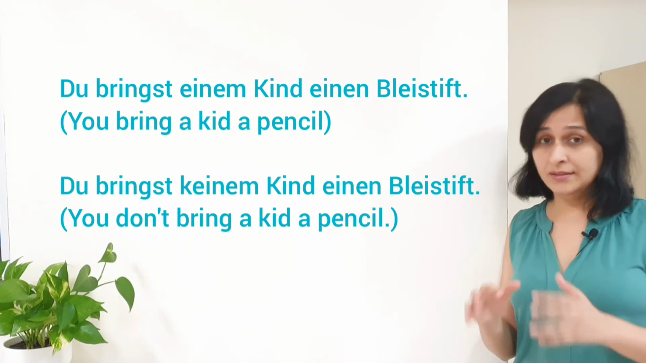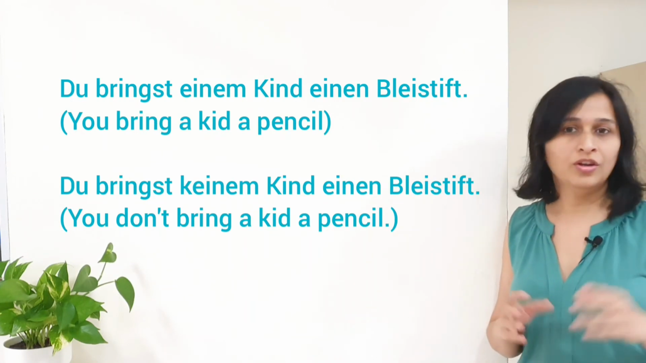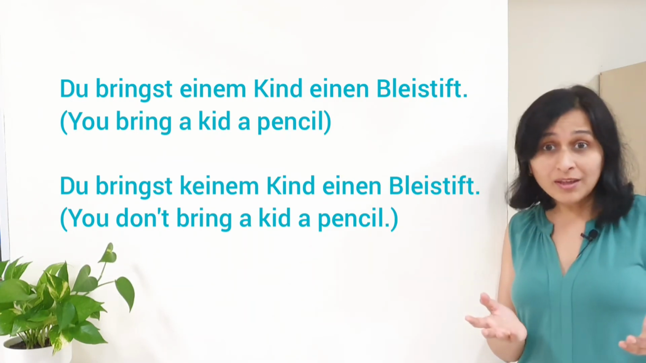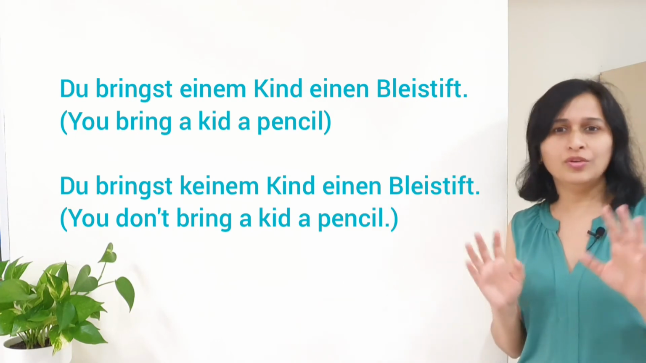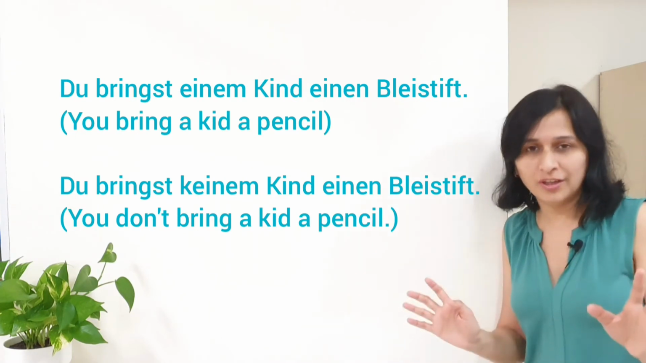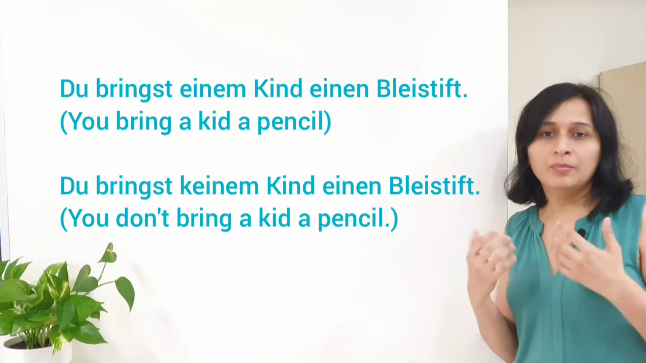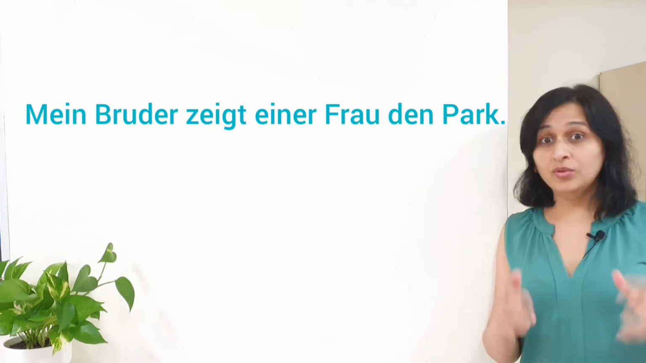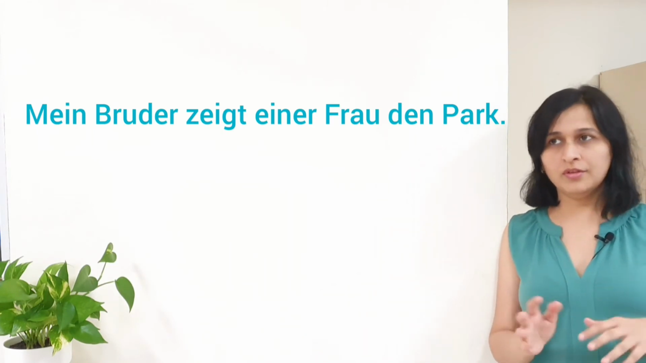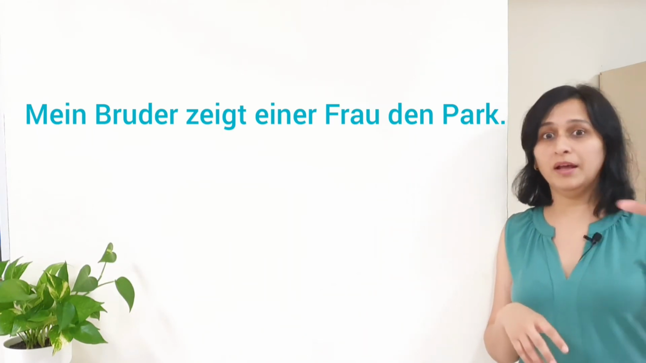Similarly, if you want to use the unbestimmte negative article, you can just say, du bringst einem Kind einen Bleistift, or du bringst keinem Kind einen Bleistift. Like you are not bringing a pencil for any child, or you do not bring a pencil for the child. Let us take one more example. Mein Bruder zeigt einer Frau den Park. My brother shows a female or a woman the park.